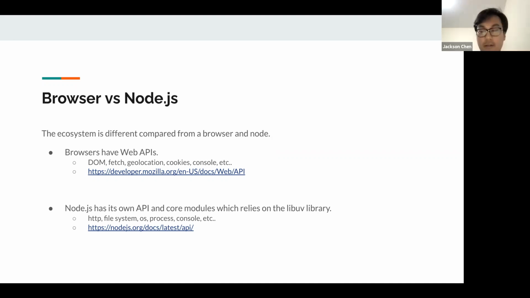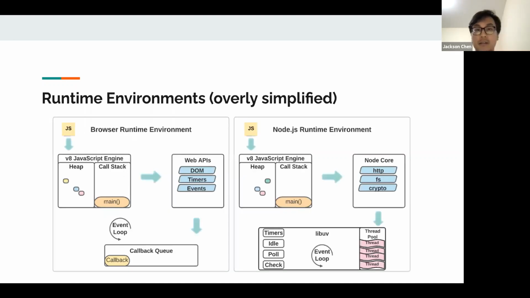I made this little drawing for you guys to see what the runtime looks like. It's overly simplified, there's a lot more that goes into this, but as you can see, the browser is on the left side. This is the engine, the V8 engine. For example, we're using Chrome, so we're using the V8 engine, and there's a call stack, which Donat kind of went over in our previous talks, and there's an event loop.